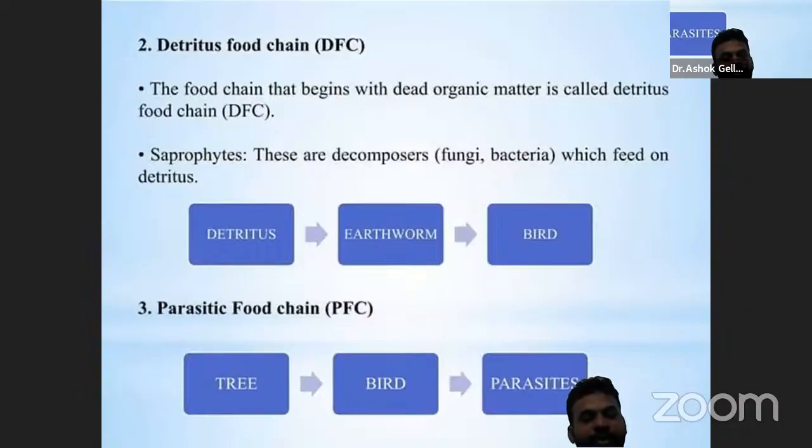The parasitic food chain is a type of food chain where food energy is transferred from larger organisms to smaller organisms without killing the larger organisms. The larger organisms are the hosts, and the smaller organisms feed on the host. They are called parasites.